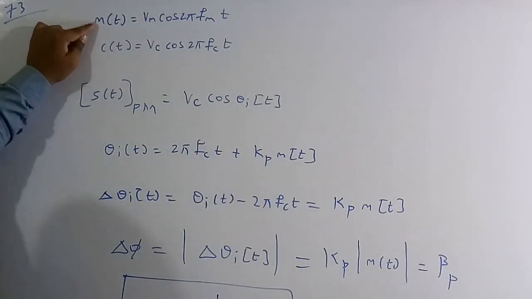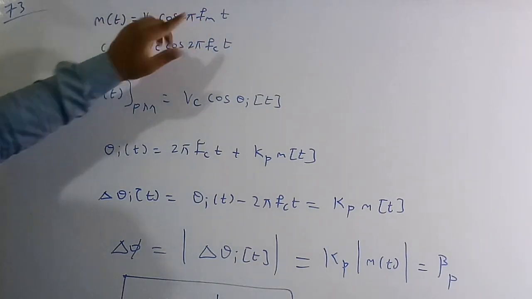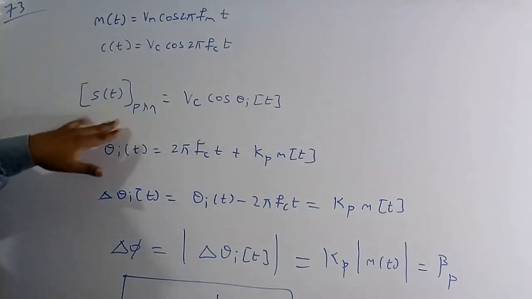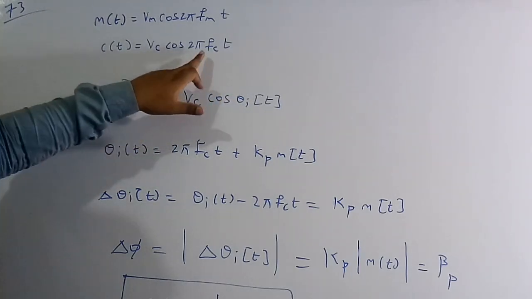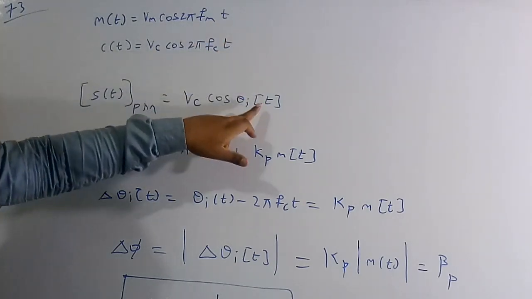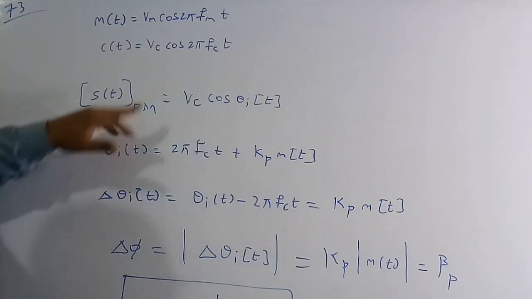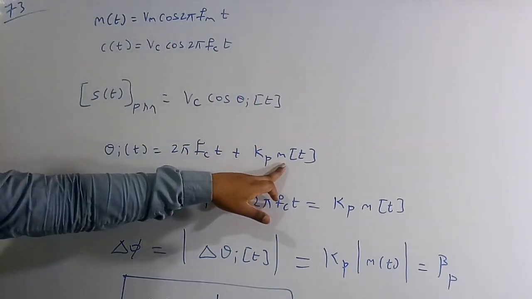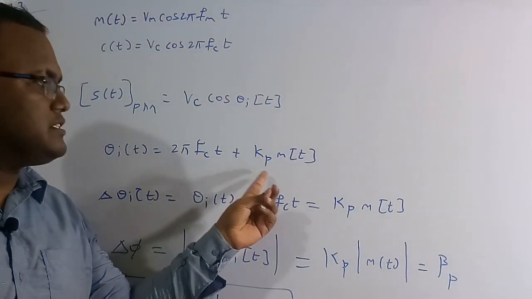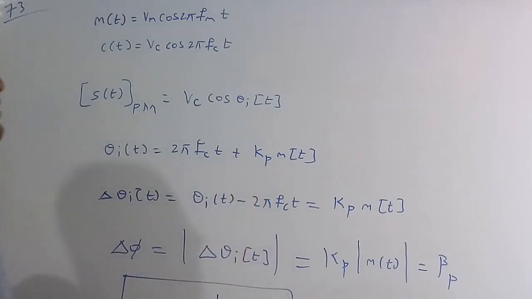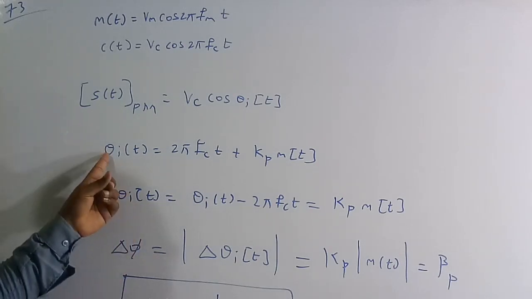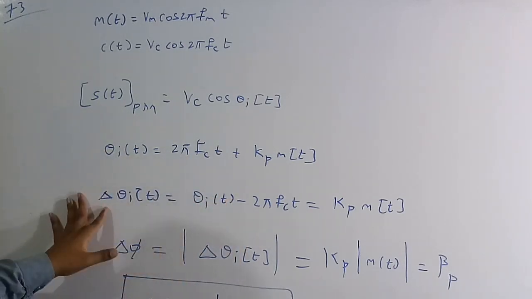The message signal standard waveform is m of t is equal to Vm cos 2 pi fmt, and the carrier signal standard waveform is Vc into cos 2 pi fct. I have already told you that PM is nothing but changing the angle of the carrier signal. Everything is the same: Vc cos in terms of 2 pi fct, we write theta of t. So theta of t is 2 pi fct plus kp into m of t. Here kp is the phase constant, a constant for the PM signal. Therefore, the change in theta of t is theta of t minus 2 pi fct. So this is delta theta of t.